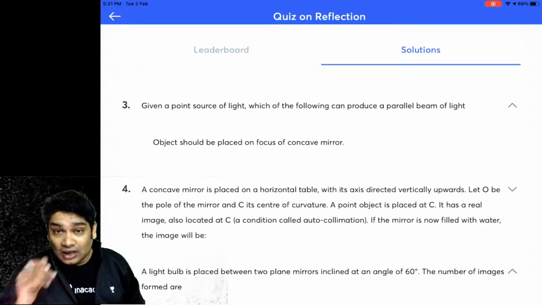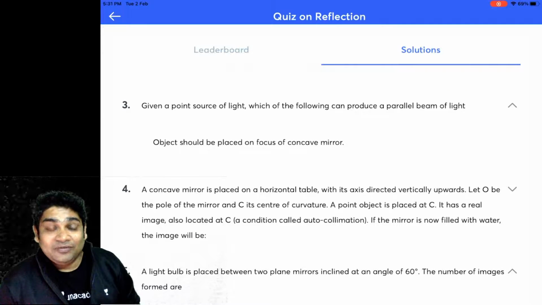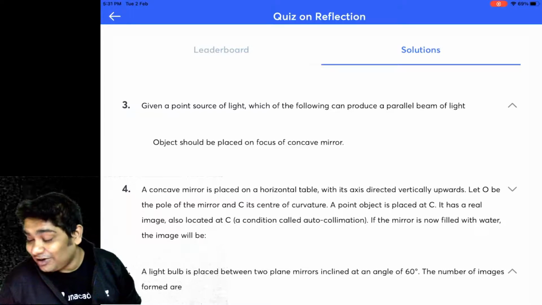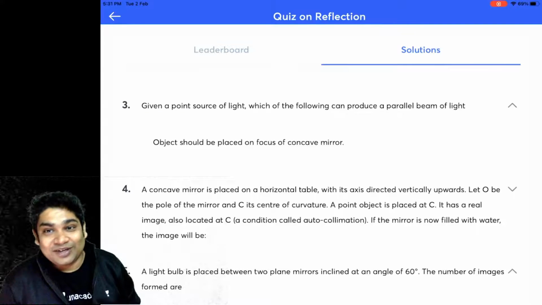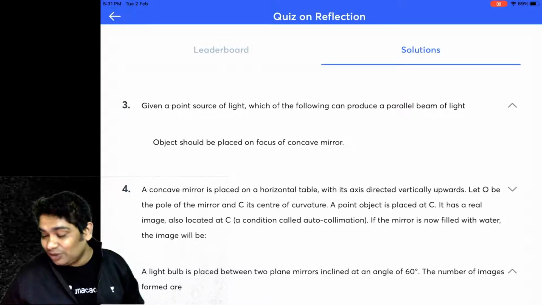Okay, now a point source. We have to produce a parallel ray of light using a point source. So, a concave mirror does that. Keep the point source at its focus, and that'll do the job.